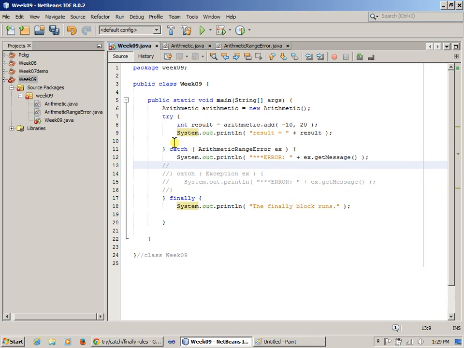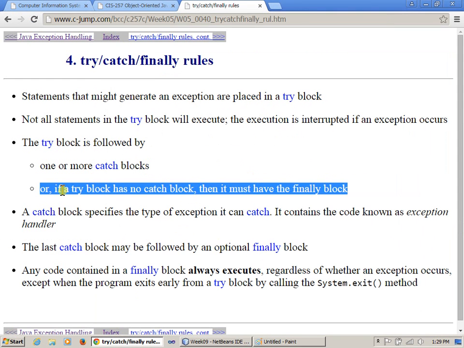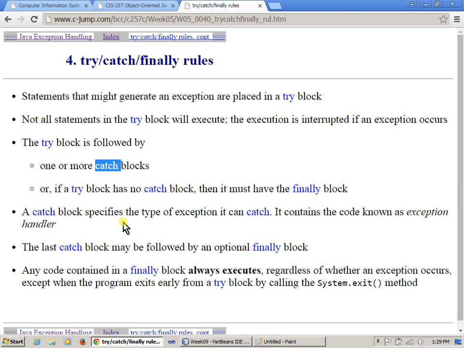So let me just delete some of these comments that I was using here so that we can go back to the discussion of all these syntax elements that we use with try, catch, and finally, right? Okay, so this particular rule seems to have changed because the catch blocks are mandatory.